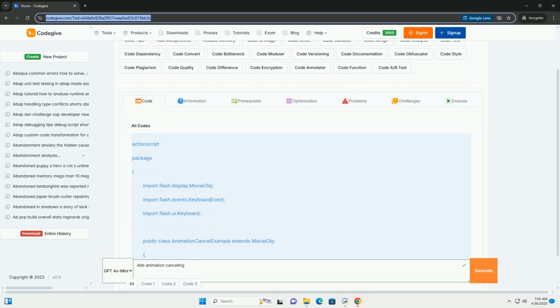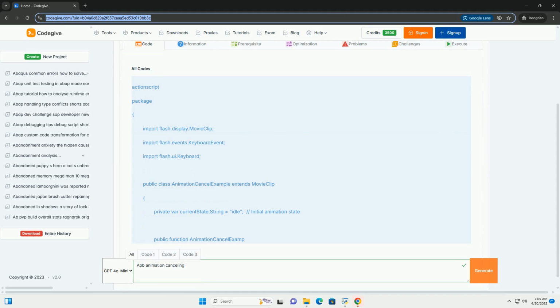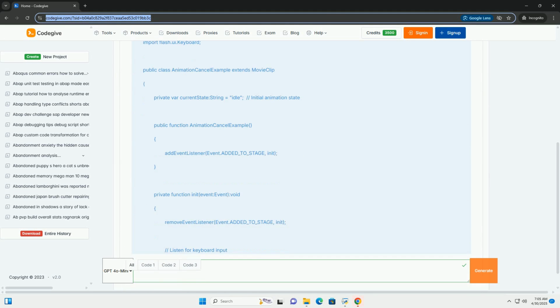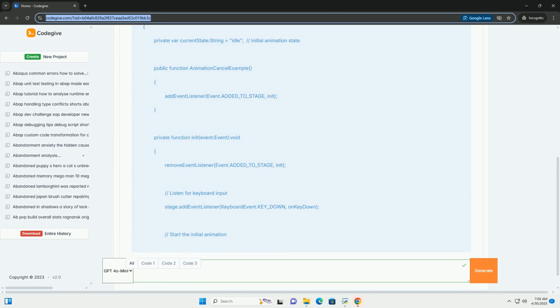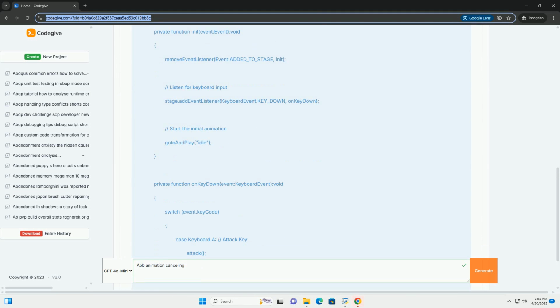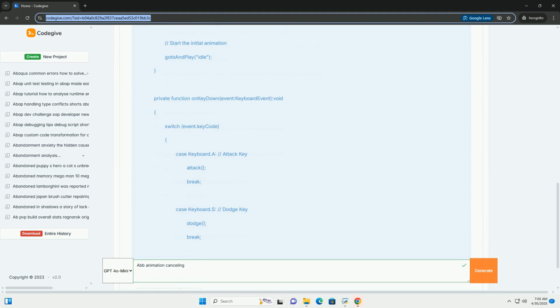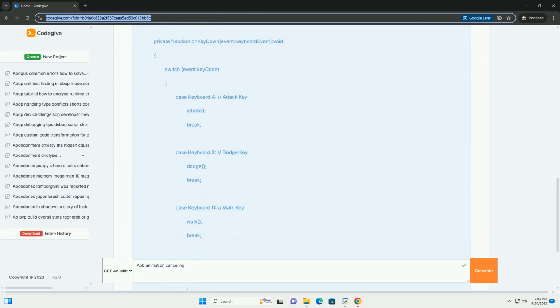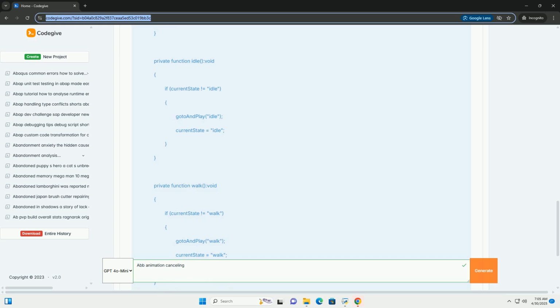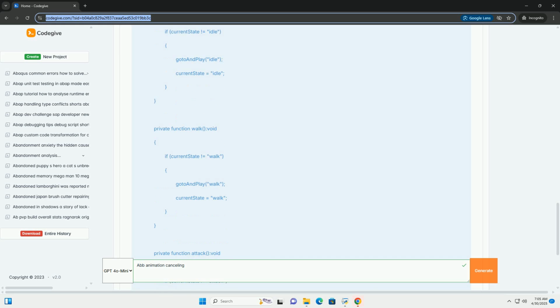Animation cancelling in ActionScript 3, a detailed tutorial. Animation cancelling is a crucial technique in game development, especially in ActionScript 3 with Flash, that allows you to interrupt an ongoing animation and transition to a new one smoothly. This leads to more responsive and dynamic gameplay by giving players better control over their characters' actions.